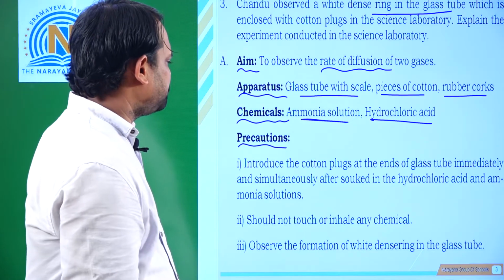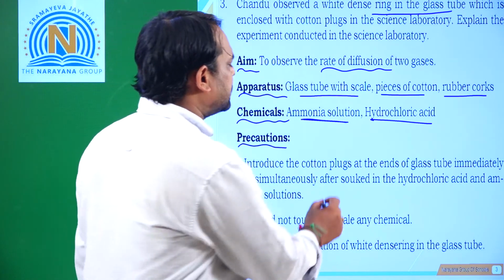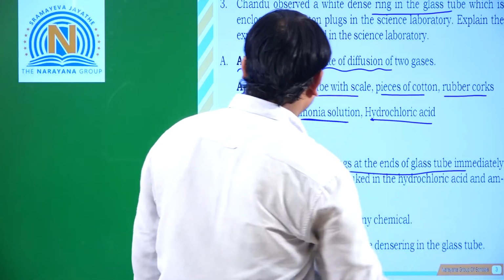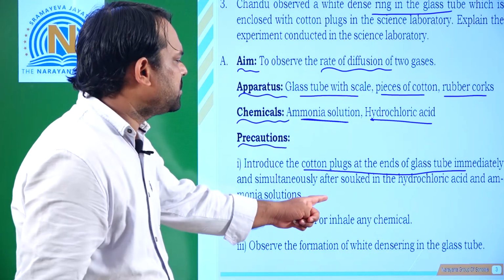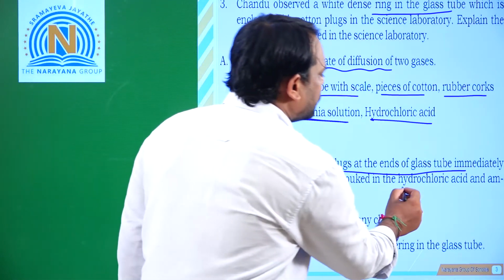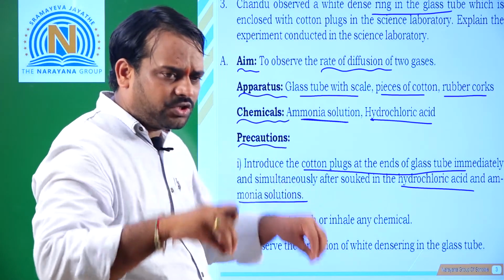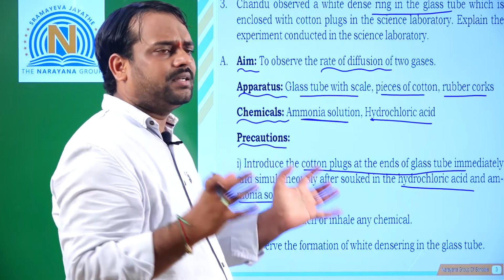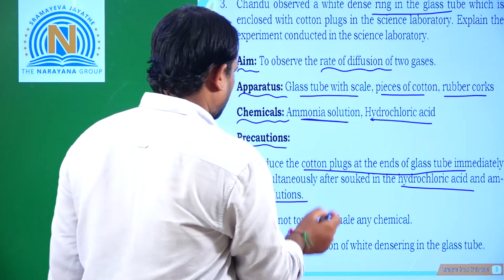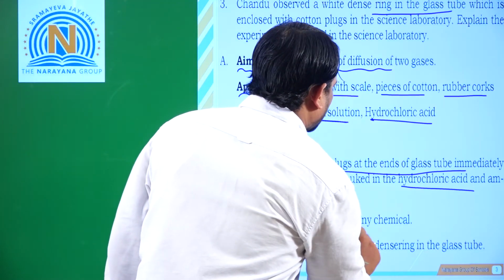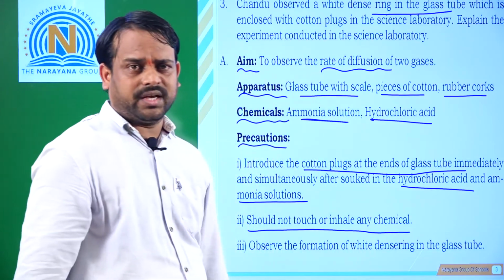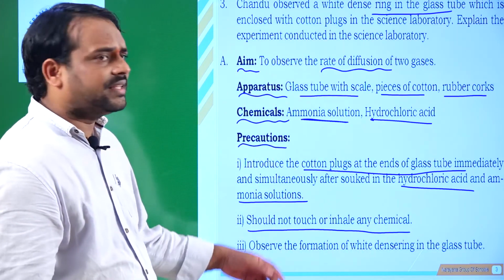Introduce the cotton plugs at the ends of the glass tube immediately and simultaneously after soaking in hydrochloric acid and ammonia. Take care, you should soak, insert, and immediately keep the rubber corks. Next, do not touch or inhale any chemical. Be careful whenever you are handling the chemicals.